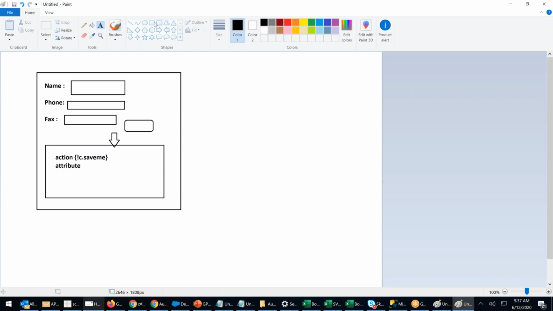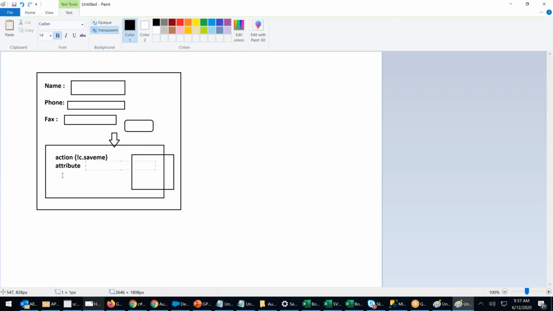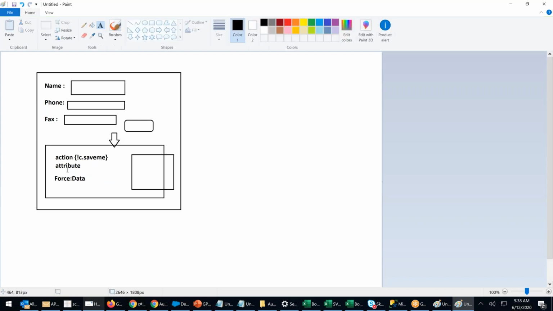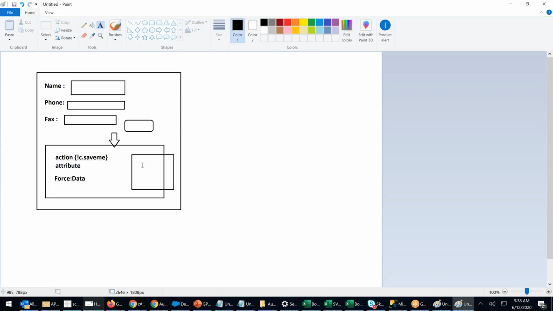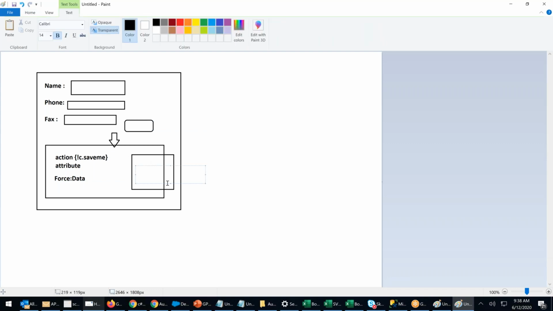Now, in the child, I am writing the child controller. I will write LDS. Here, I will declare in the component force data. In the force data, you have to give what data? Whatever attribute I got, I will pass to the force data. And whenever you click the button, this button will also call this action. Automatically, in the action, I will write the LDS save. I will not initialize here.